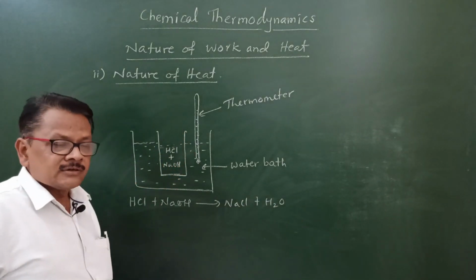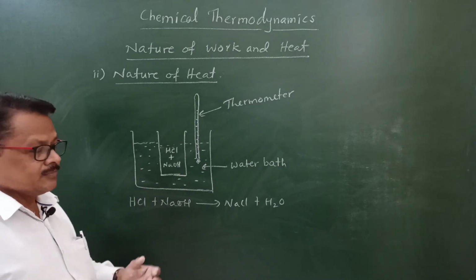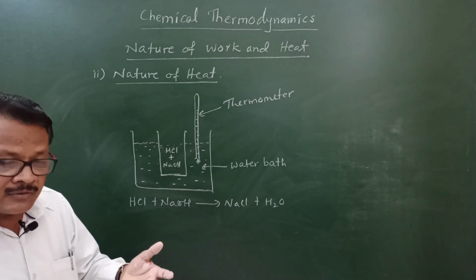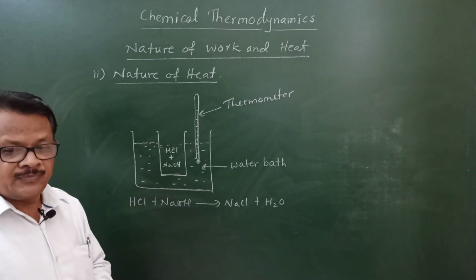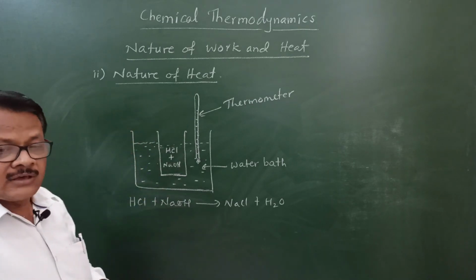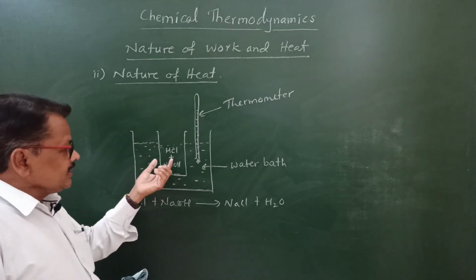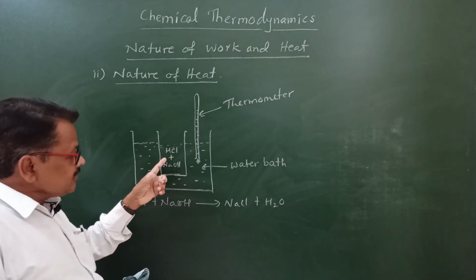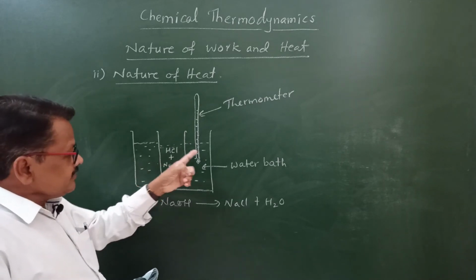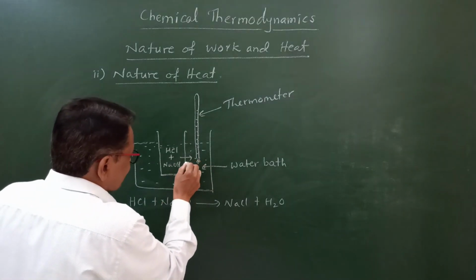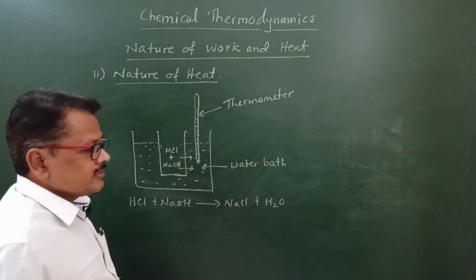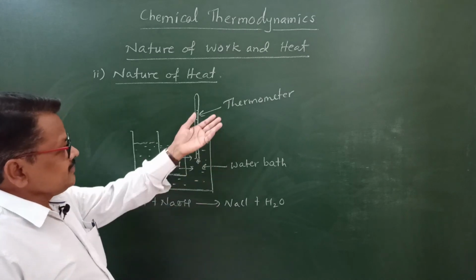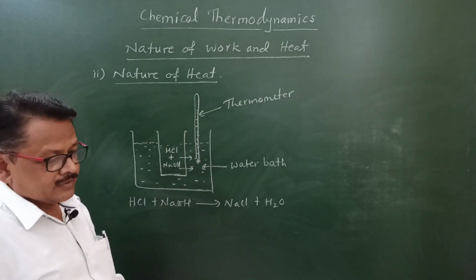During this neutralization reaction heat is given out because it is an exothermic reaction. This heat from the system is exchanged with the surrounding, and then the temperature of the water bath is increased, which is noted on the thermometer.